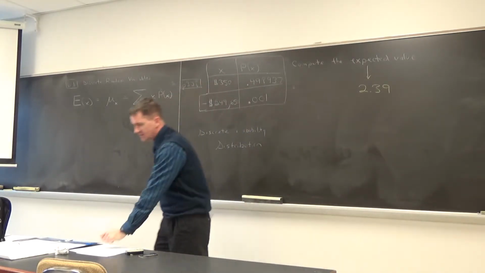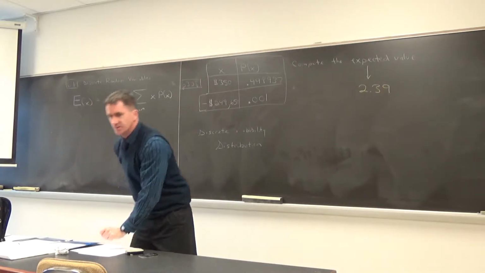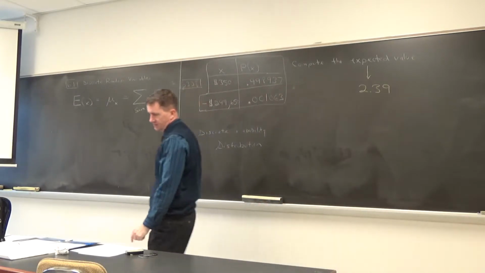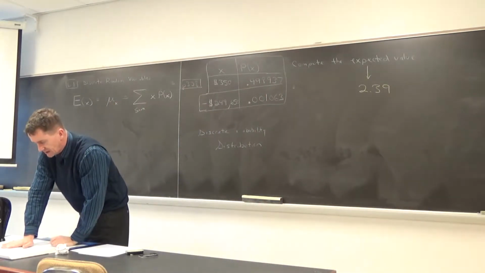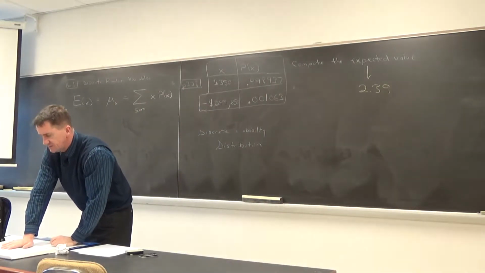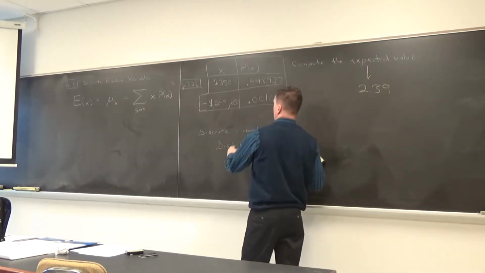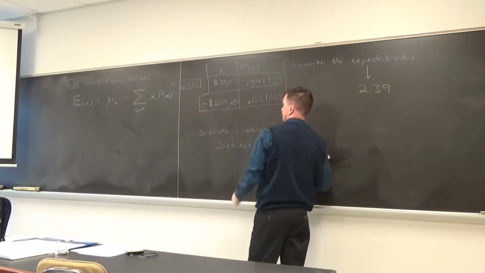Sometimes they do that. 0.001063. All right. And I'll describe exactly what this is. We've got another discrete probability distribution here, right?